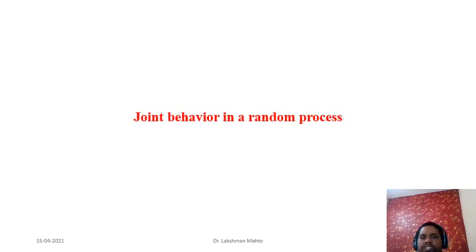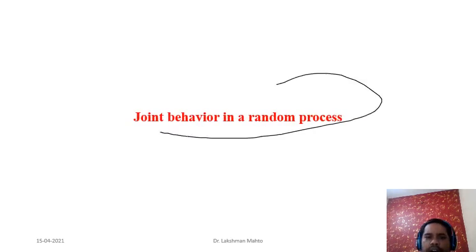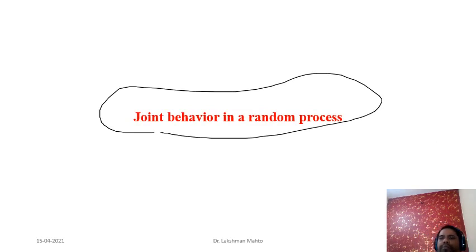Now we are going to discuss the joint behavior of a random process. Joint behavior is very essential to study, because in a random process we observe a sequence of random variables at various time instances. So we have to take a fixed number of those times, and at those times we will have random variables. Suppose we take k fixed times t1, t2, up to tk.